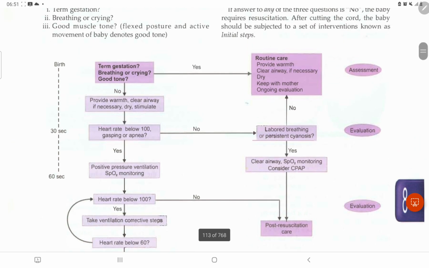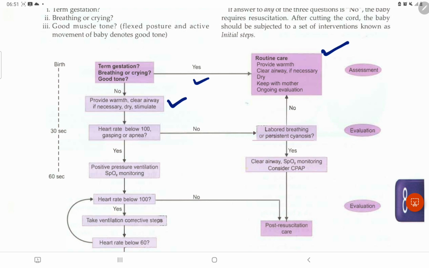Again, let us revise it once more. Term gestation, breathing or crying, good tone: we have to do routine care. If no, then what happens? Provide warmth, clear the airway if necessary, dry, stimulate. That is the thing over here.